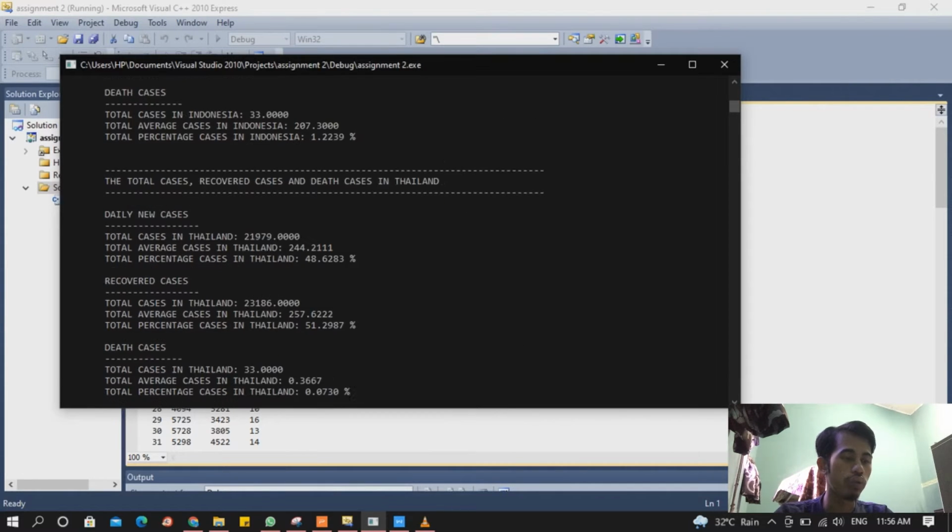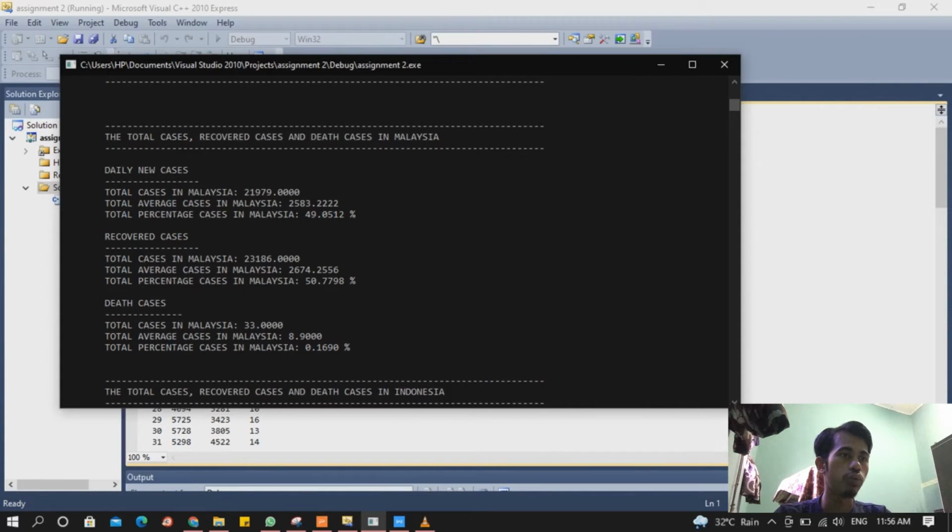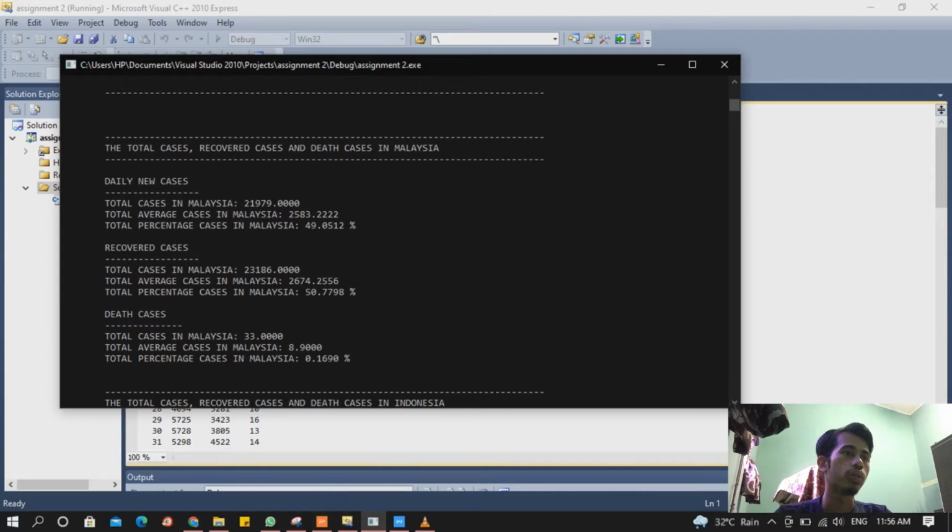Now we go into the coding for calculation. We will go straight to where we show our calculation. We use a formula to calculate the total cases in Malaysia and the percentage of cases in Malaysia for the three months. This shows total cases in Malaysia at 49%. The recovered cases percentage in Malaysia is 50%. And for death cases in Malaysia for 3 months, the percentage is 0.169%.